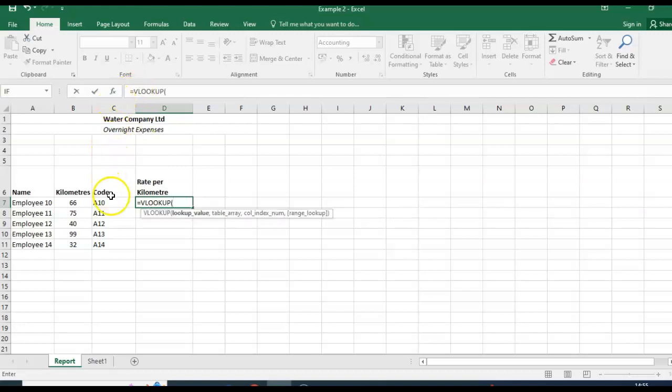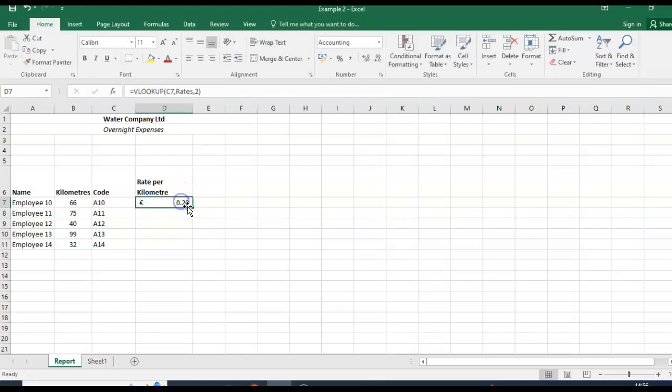I'm looking for information on A10, which is in cell C7. So C7, comma, the name of the lookup table, which I know is rates, comma, and finally, I'm looking for the rate, which is in column 2. I'm going to close my brackets and hit return.